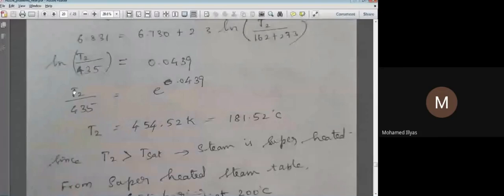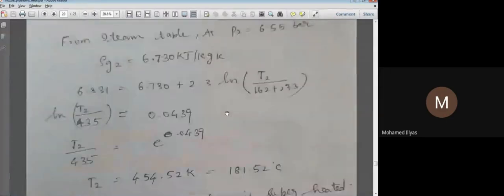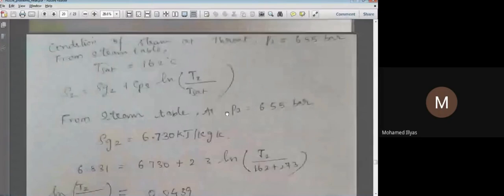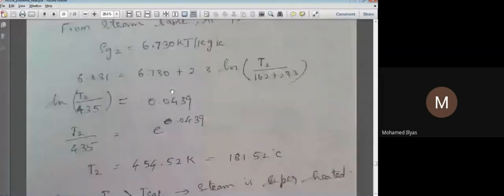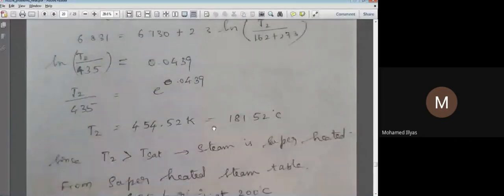Now here the only unknown is T2. For T2 we get 454.52, so in Celsius it is 181.52. So now that we know the temperature is 181.52, we compare with our saturation temperature, which is 162. So again the steam temperature is still above the saturation temperature, so obviously the steam is superheated steam. Now we have confirmed it.